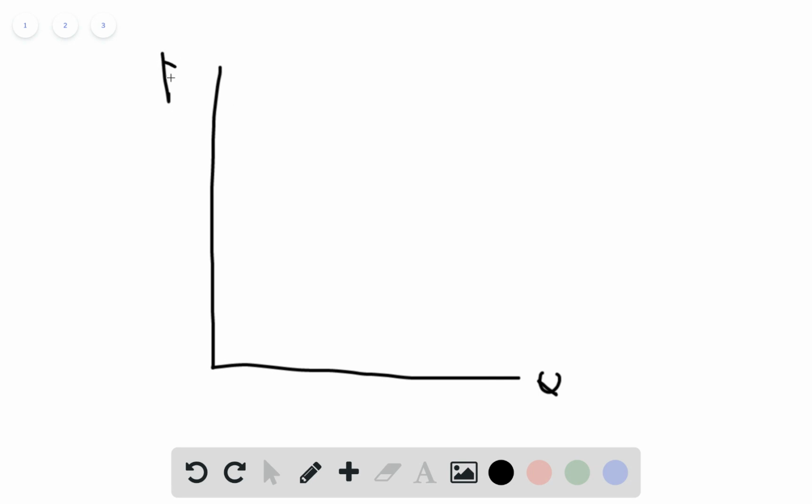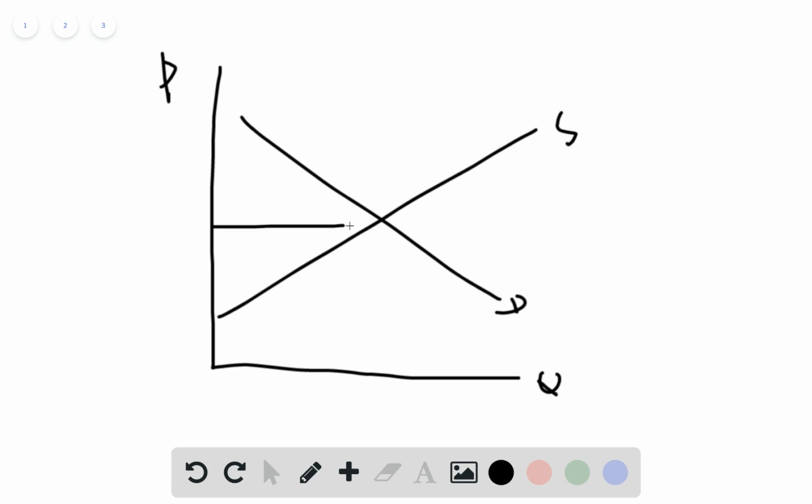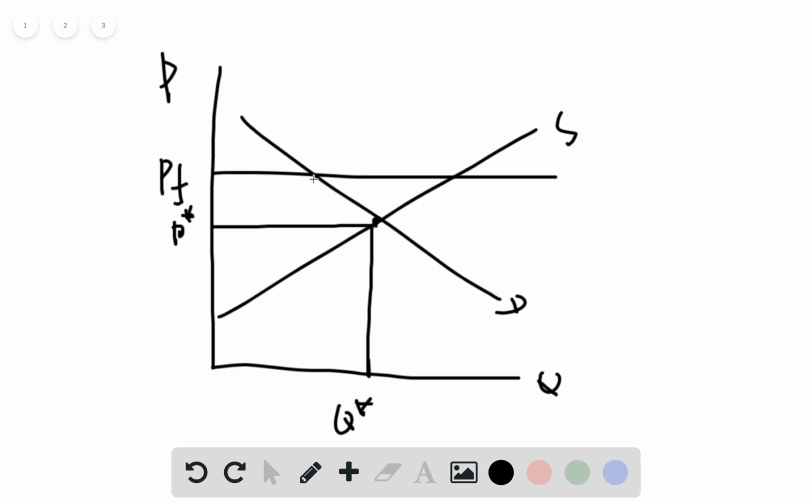quantity, we have price, we have demand curve and supply curve. We have an equilibrium market. See, this is the equilibrium price and equilibrium quantity. So if the price floor is higher than the market equilibrium price, so this is a price floor. And because of this higher price, the quantity demanded is lower than quantity supply. And as a result, actually consumers will lower the amount of product to be bought in this market and keep the price higher than the competitive market equilibrium.